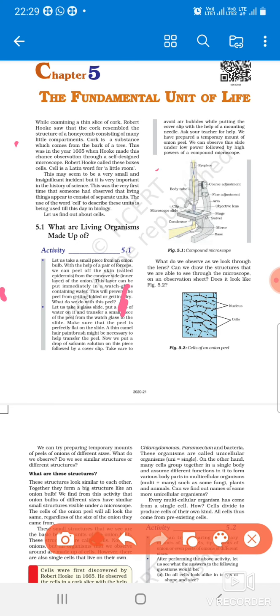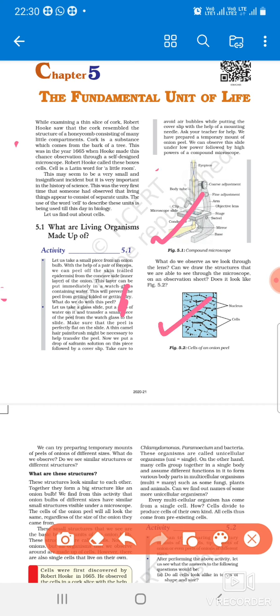And what is this? This is a microscope. This is a compound microscope. We use this microscope to see the very small things that we can't observe with our naked eyes. Okay, and if we see a cell under the microscope, it will look like this.